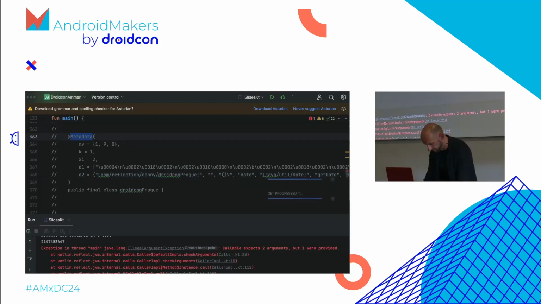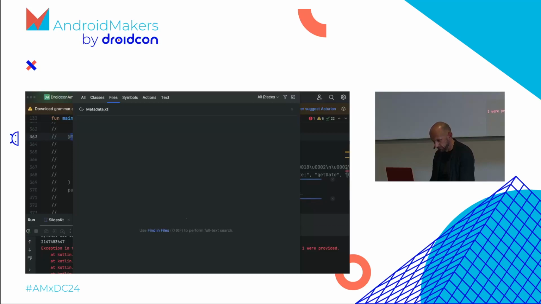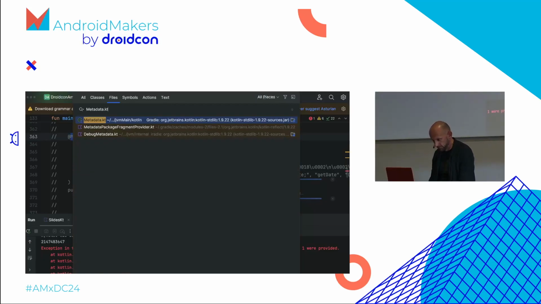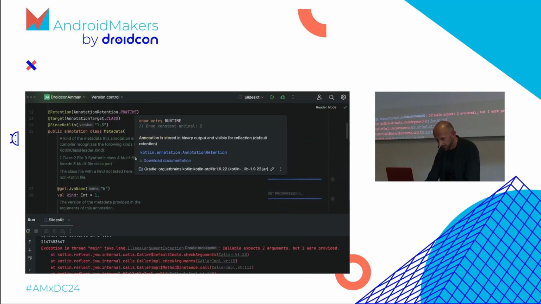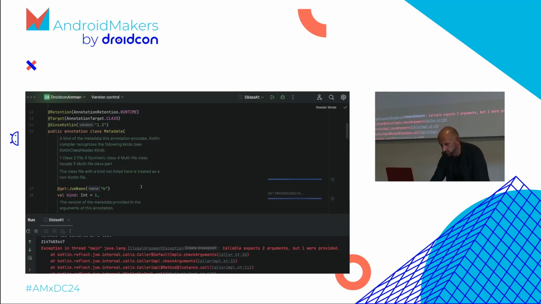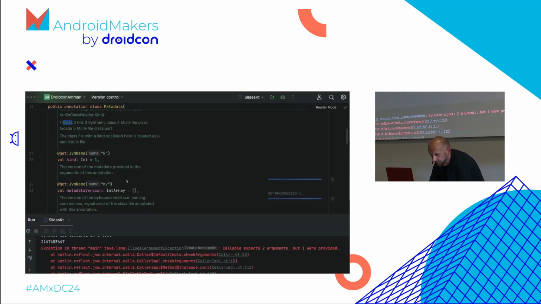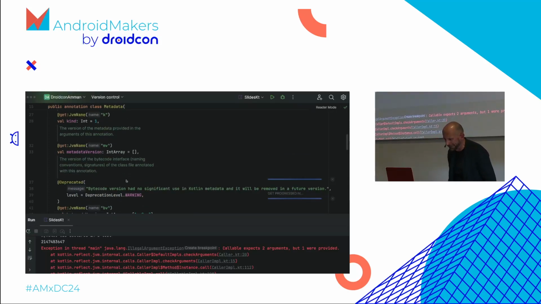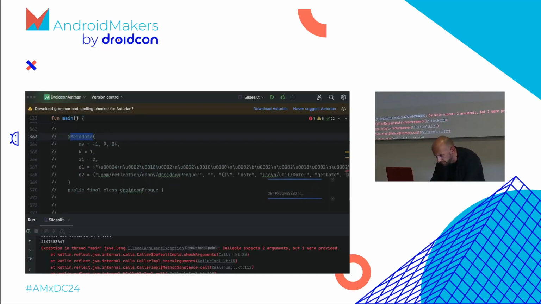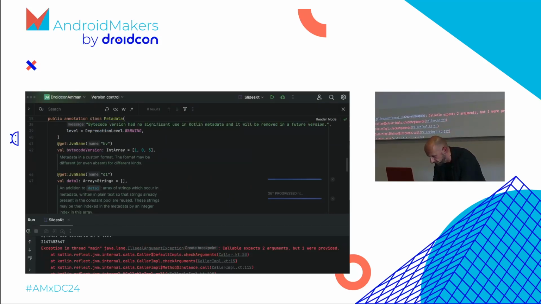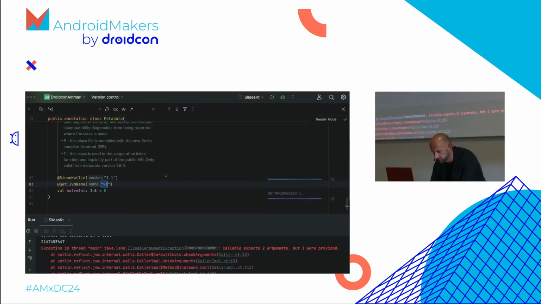Let's look at this. Because everything is open source, right? So let's look at Metadata.kt. And this is very well documented. So there was a thing called k. I think k was 1. 1 means this is a class. Bam, this was correct. So first thing we know. mv, the metadata version, the version of the bytecode interface. It was 1.9.0. This is maybe a coincidence that I'm using this Kotlin version here. I think there was another one. Let me just switch back. xi. Let's search for xi to understand what it is. It's the last one here.